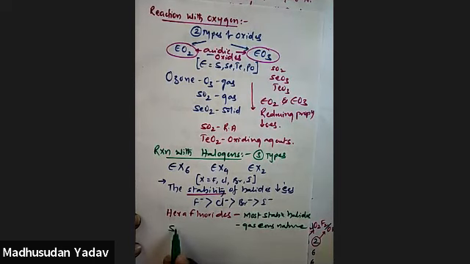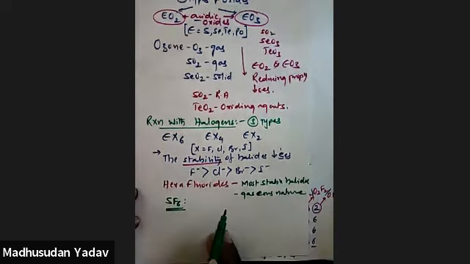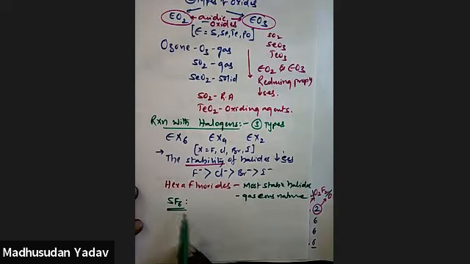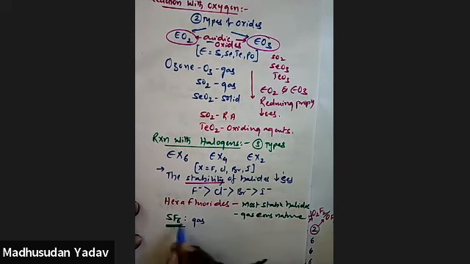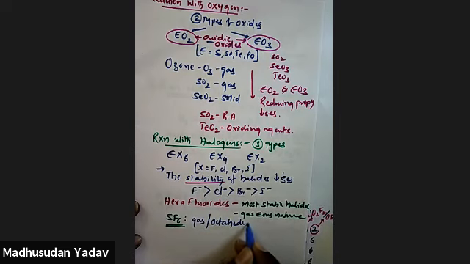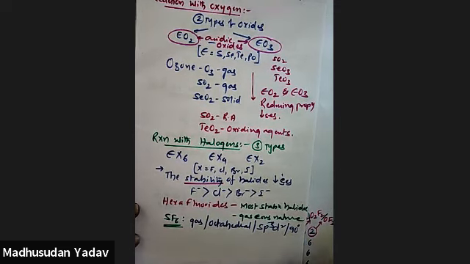Suppose if you take one example of SF6, what is the name of this? Sulfur hexafluoride, SF6. So they are saying that it is in gas form. 6 fluorides, 6 coordination number. So no doubt it is octahedral geometry. And what is the hybridization? sp3d2, with all bond angles 90 degrees. So these are the properties of SF6.